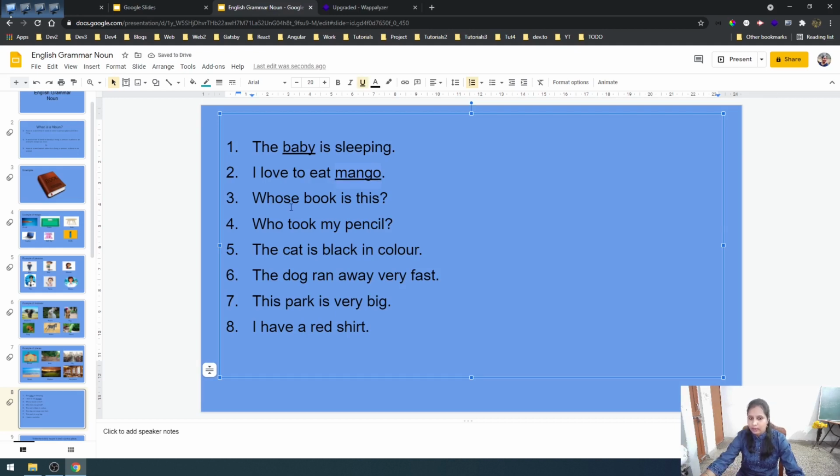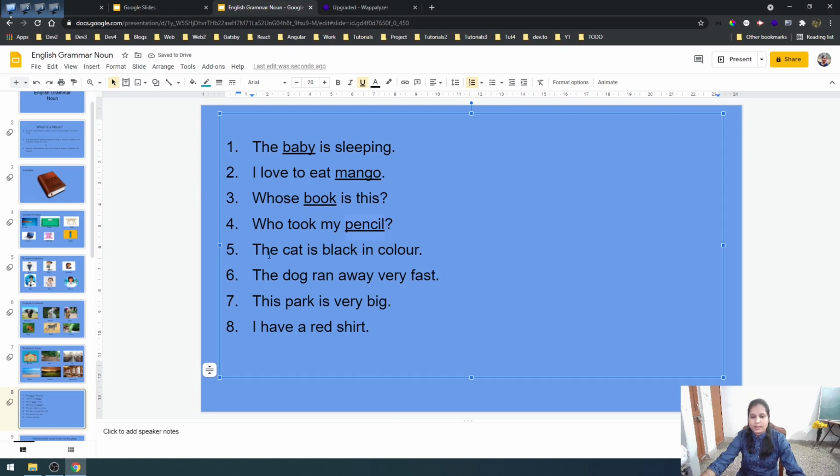In the same way, our third question is, whose book is this? Okay, so again here book is a thing. It has got a name and its name is book. So here this book is a noun. Okay. The fourth question is, who took my pencil? Here again pencil is a thing and it is a noun. So let us underline this also.